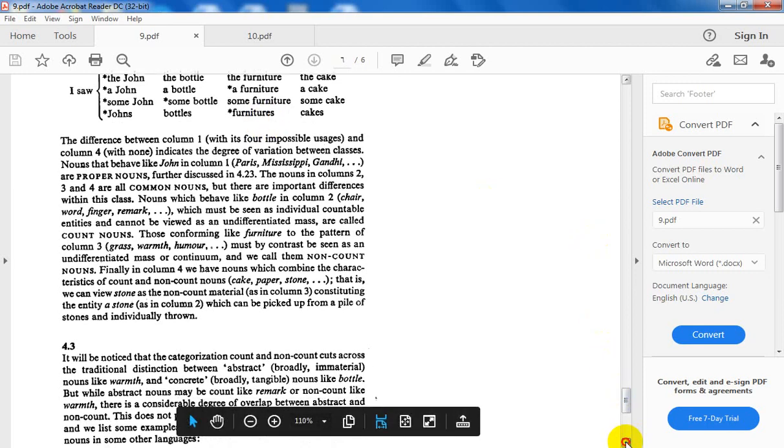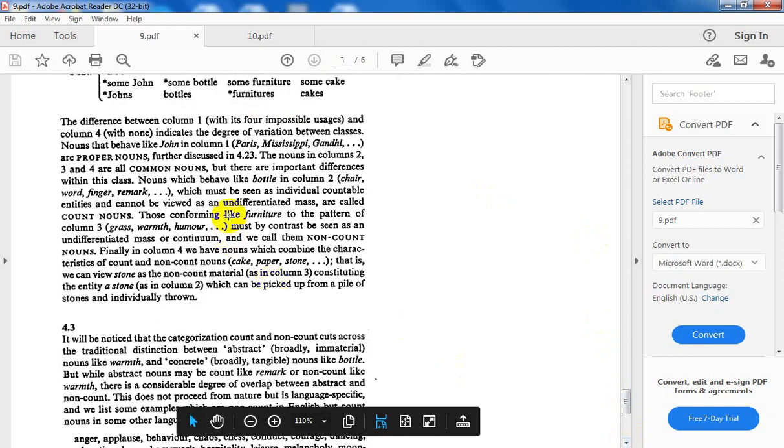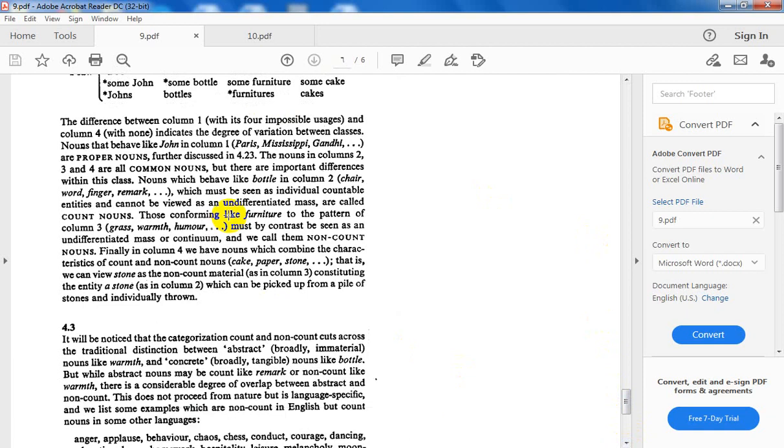So all in all, nouns are classified into proper nouns and what? Common nouns. The common nouns are sub-classified into count, non-count, and mass nouns اللي هو combine the characteristics of count and non-count.